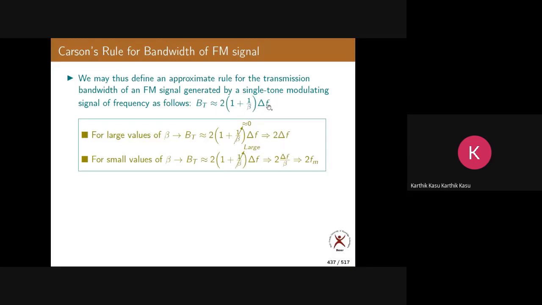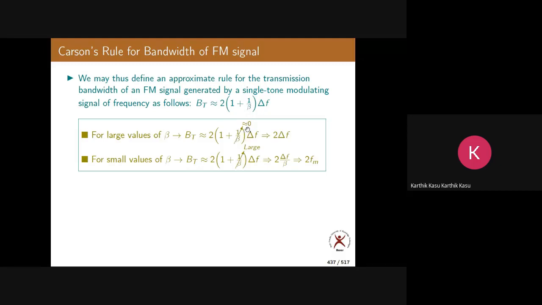Now here, you know what delta F is. It is the peak frequency deviation. What is beta? That is the modulation index. If beta is very large, 1 by beta will be very, very small. Do you agree or not?